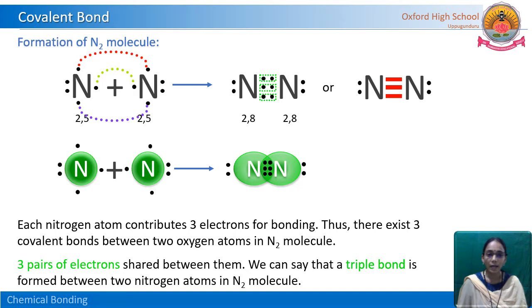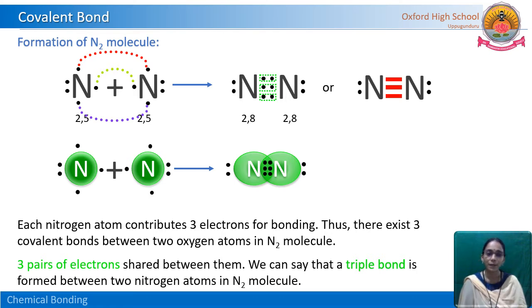In the fluorine molecule, we have seen a single bond because 1 pair of electrons is shared. Next, the oxygen molecule: how many electrons? Totally 4, that means 2 pairs of electrons. 1 pair means 1 covalent bond, so 2 pairs means 2 covalent bonds.